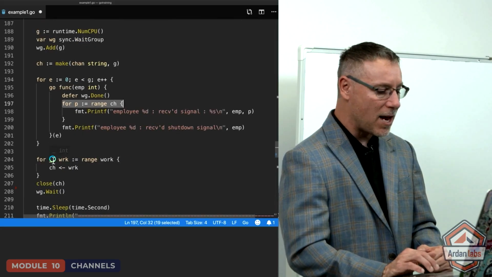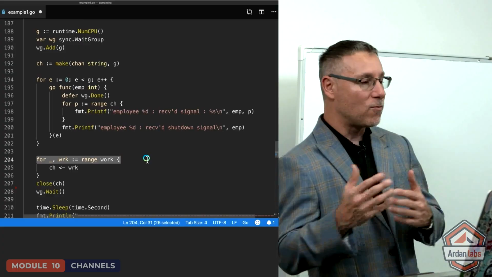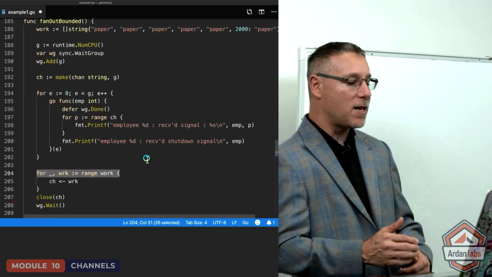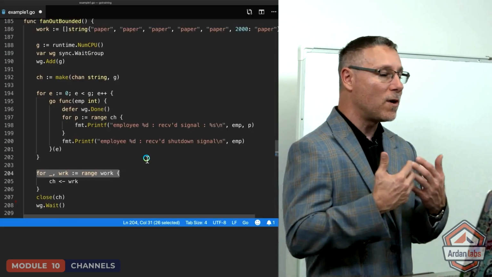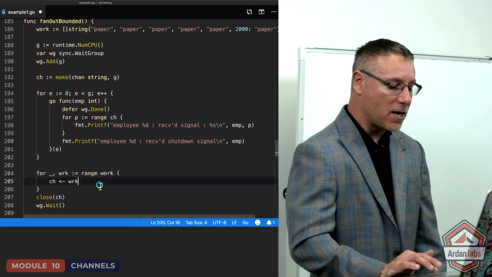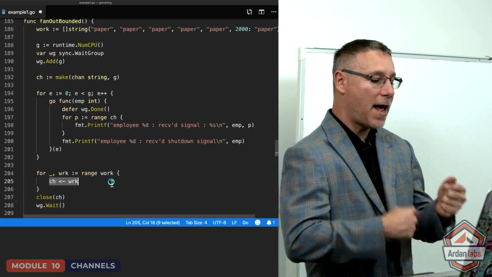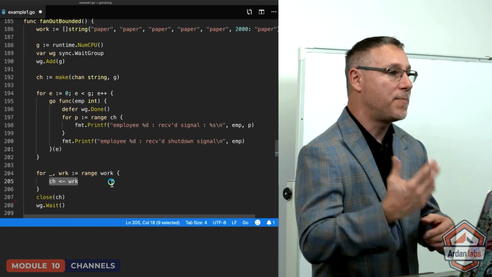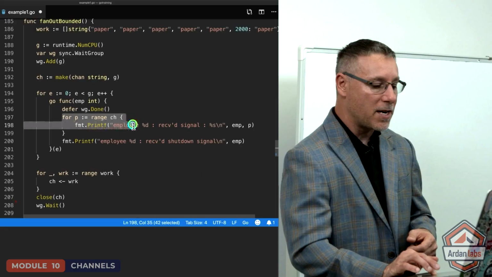Let's come in here on line 204. So on 204, now what we're doing is we're ranging over that collection of work. Remember on line 186, we had that work right there, and now what we're doing is ranging one value at a time, and we're signaling or sending that work on line 205 into that channel. That's going to start getting those goroutines busy doing work right there on lines 197 and 198.